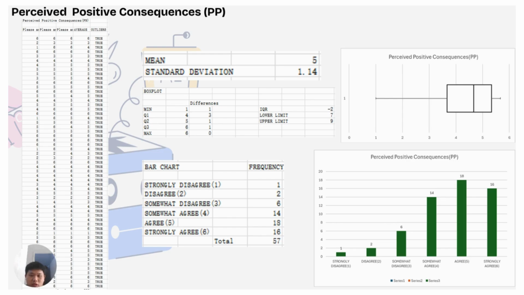For the last independent variable, positive consequence, we got three questions. We can see the outlier is all true because the average is outside of the lower limit and upper limit. So we calculate the mean and standard deviation also. We use the difference data to build our box plot, and I use frequency, so the highest frequency is agree for this variable.